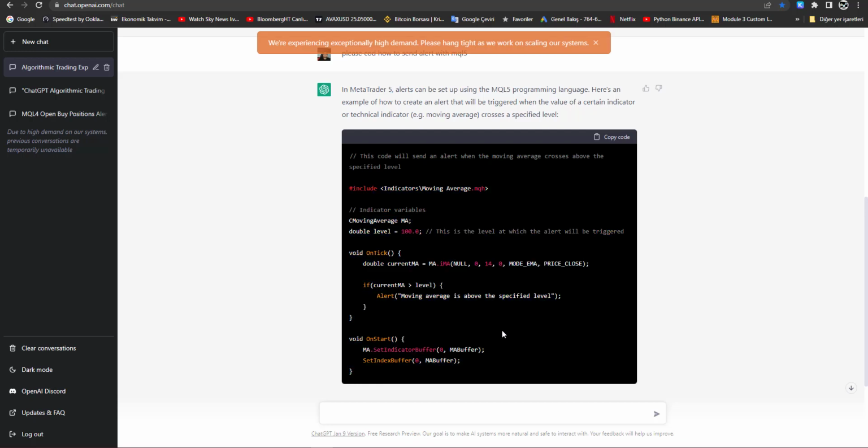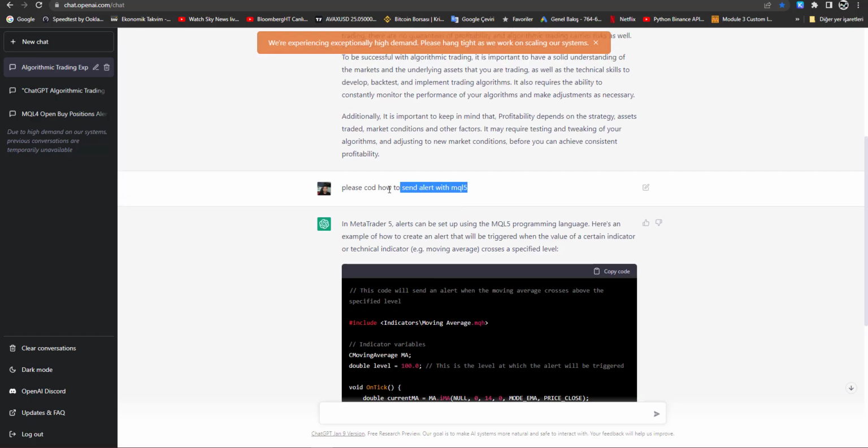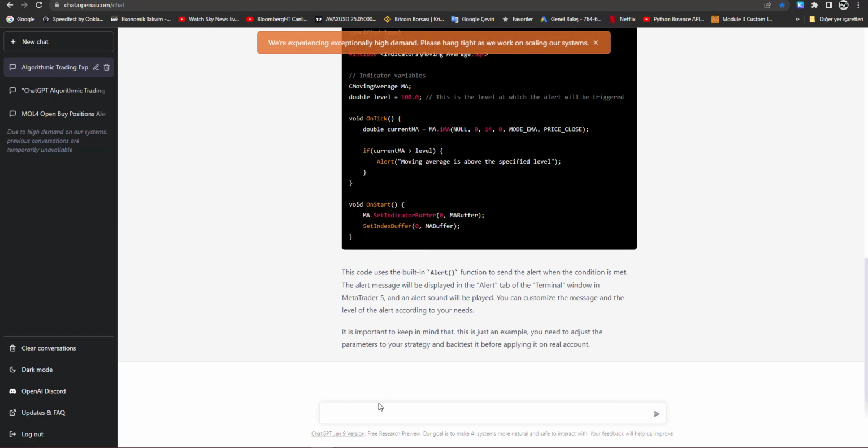I came across this issue a couple of times also. I think MQL4, Metatrader 4, was used for a longer time than Metatrader 5. Metatrader 5 is kind of new, and OpenAI has access to information only until 2021. I mean, the last 1.5 years is not included in its database. So I think it knows MQL4 better than MQL5, because most of the answers it creates are MQL4. Okay, I will try to change the code and correct the mistakes that I did here. We will see.